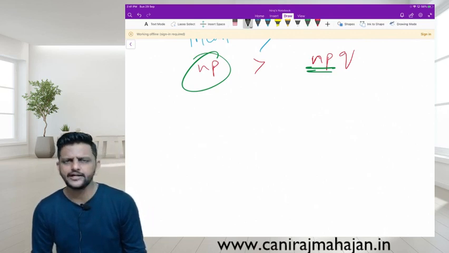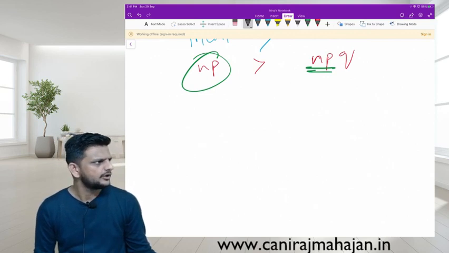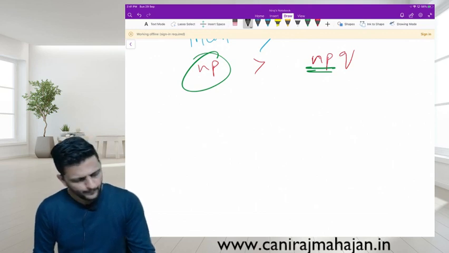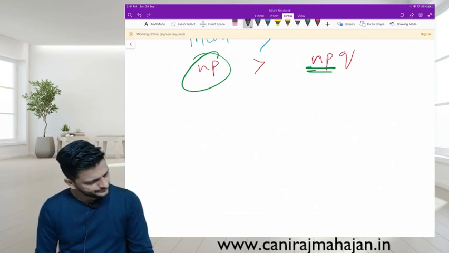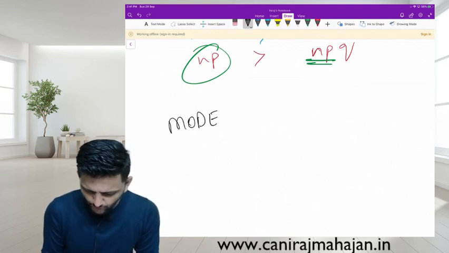When do we use binomial? Is it done? N is small and P is not small. Then later on we can also convert binomial into Poisson. Yes or no? Then what about mode for binomial?